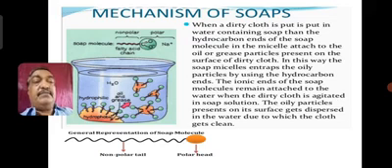In the micelle, the hydrocarbon part, the long chain non-polar tail, binds with your oil or dust particle, and the carboxylate anion, COO minus Na, gets dissolved in water because it is a water soluble component. But the long chain hydrocarbon is water insoluble, so it will bind with the oil or dust particle present on your cloth.